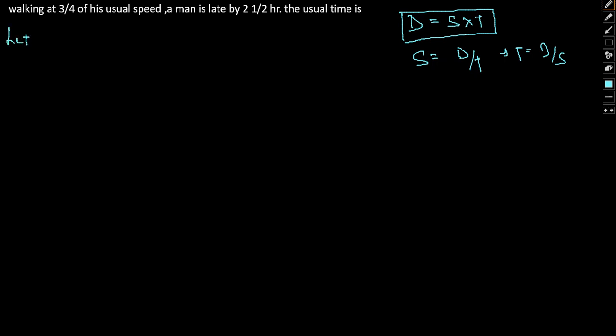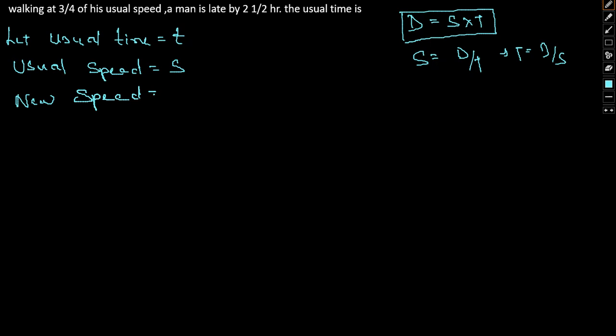Let the usual time be t. Having said that, the usual speed can be written as s, and the new speed will be 3 by 4 s. Now he's late by 2.5 hours.